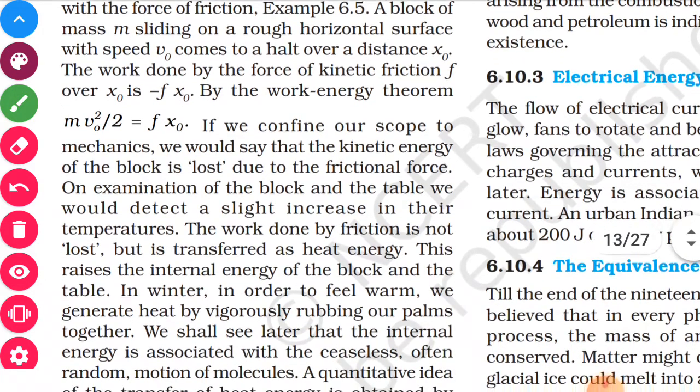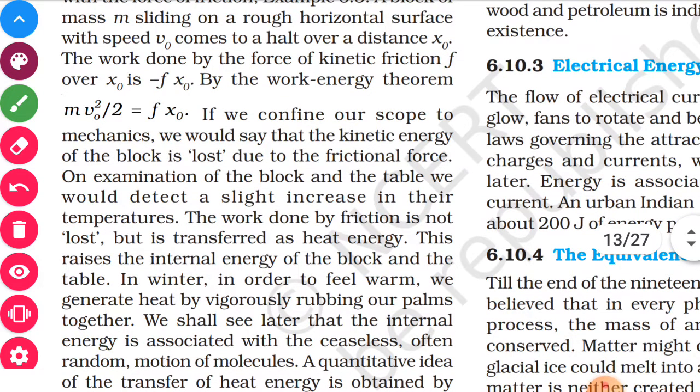According to the work energy theorem, this kinetic energy mv0 square by 2 is equal to F x0, because finally the object is going to stop, so final kinetic energy is equal to 0. So final kinetic energy is 0 minus the initial, mv0 square by 2 with a negative sign, and this negative sign has gone into this minus F x0.